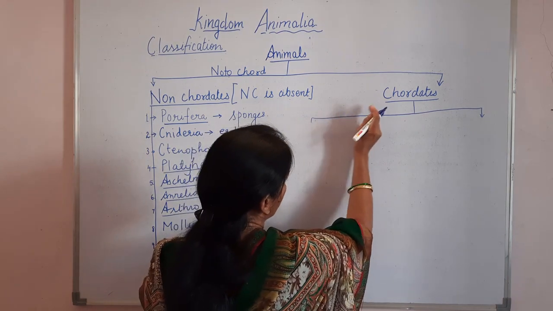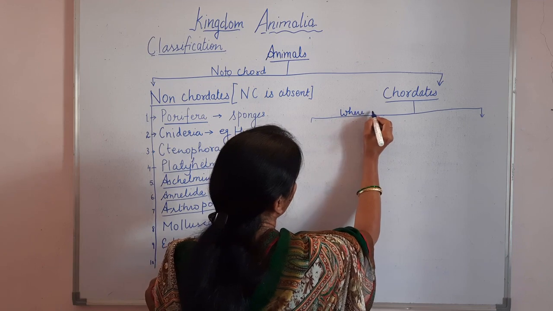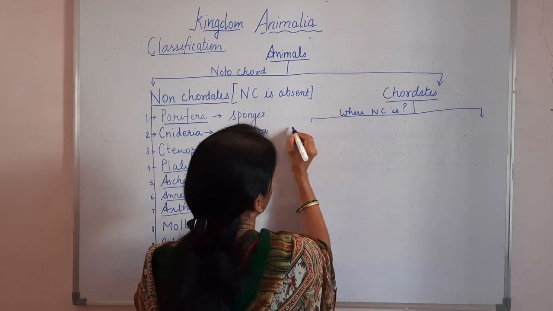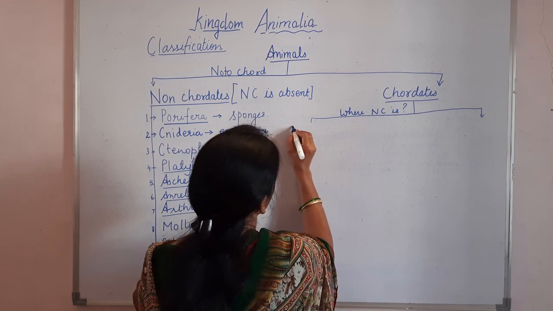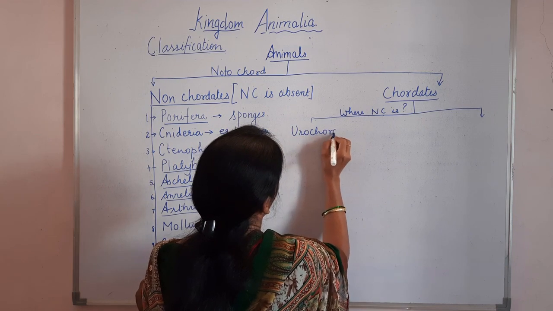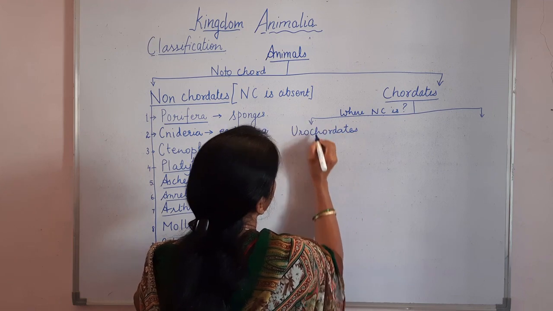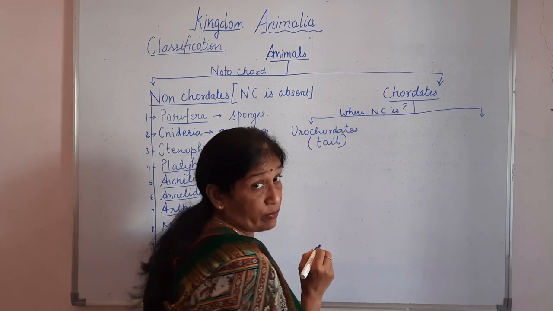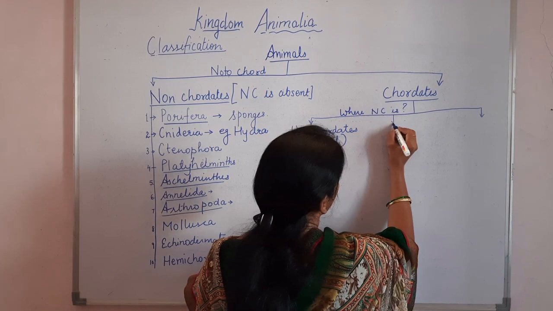So on the basis of where the notochord is, they can be classified as urochordates, if the notochord is present in the tail of that animal.